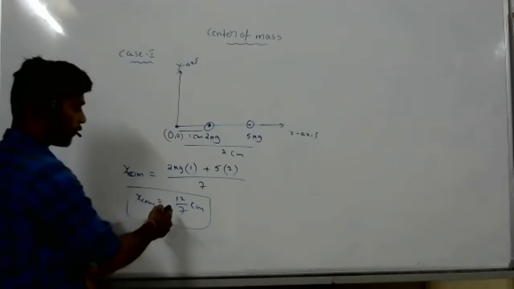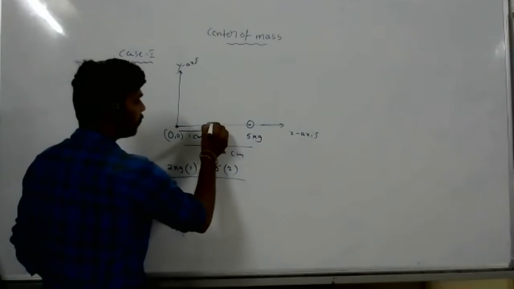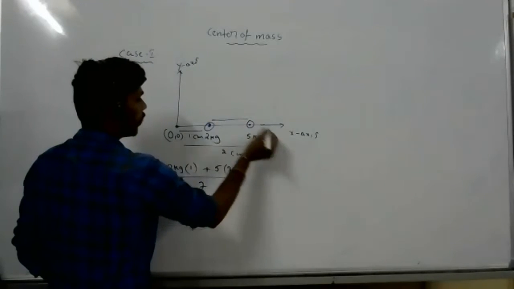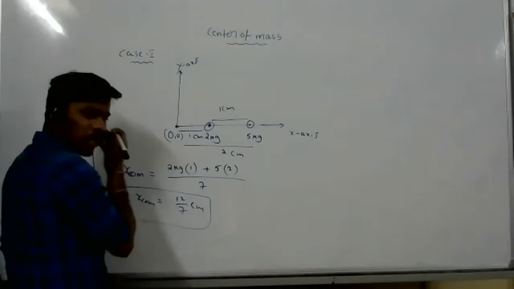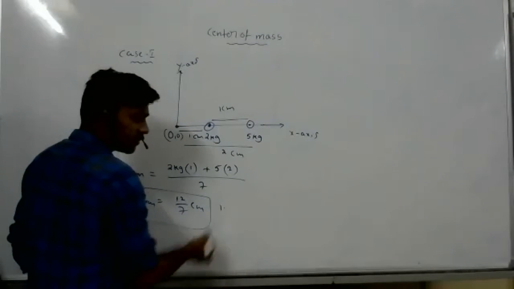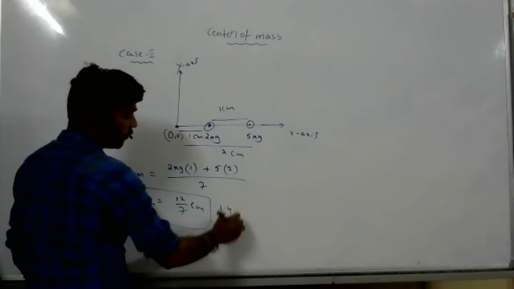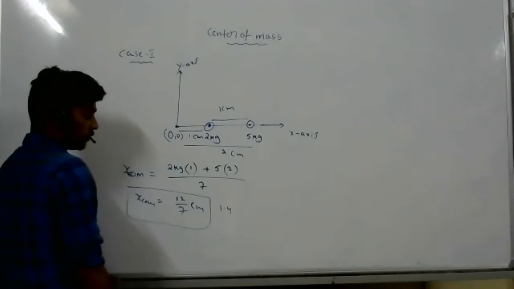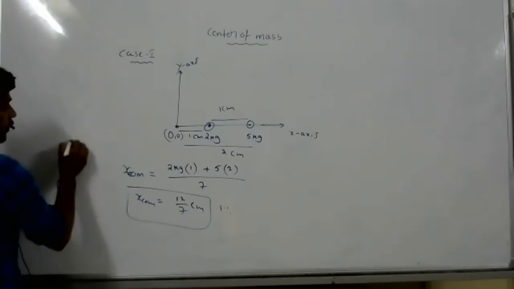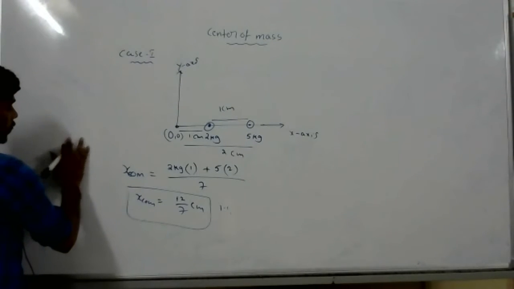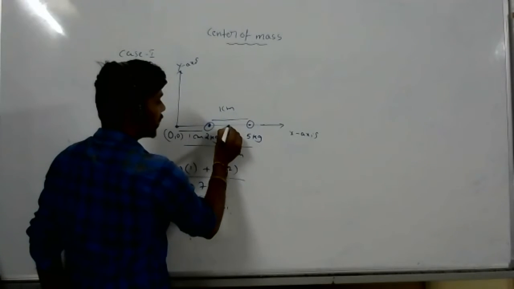Okay. Now 12 by 7 is nothing but what? Between these two, what is the gap? Between these two, 1 centimeter, right? But what answer did you get? 12 by 7 means 1.7. See how much you are getting? 1.7 means the center of mass does not exist in the middle here.